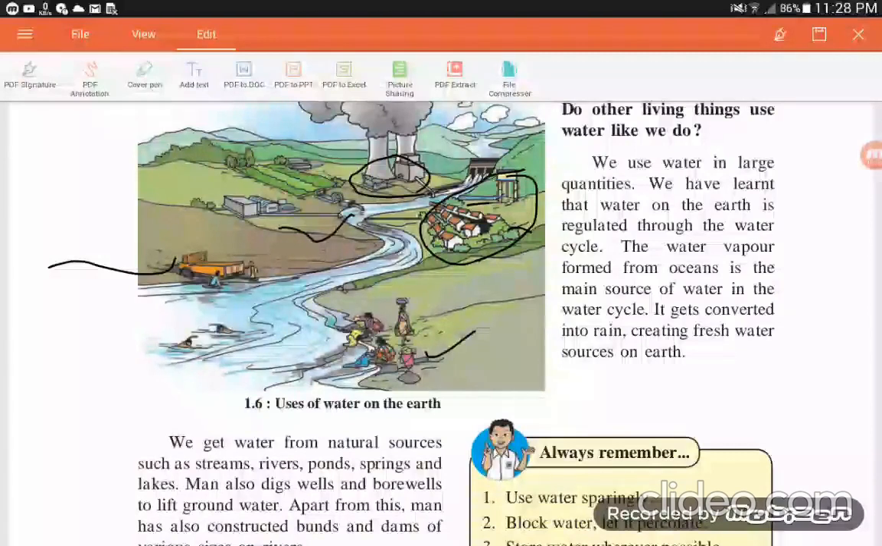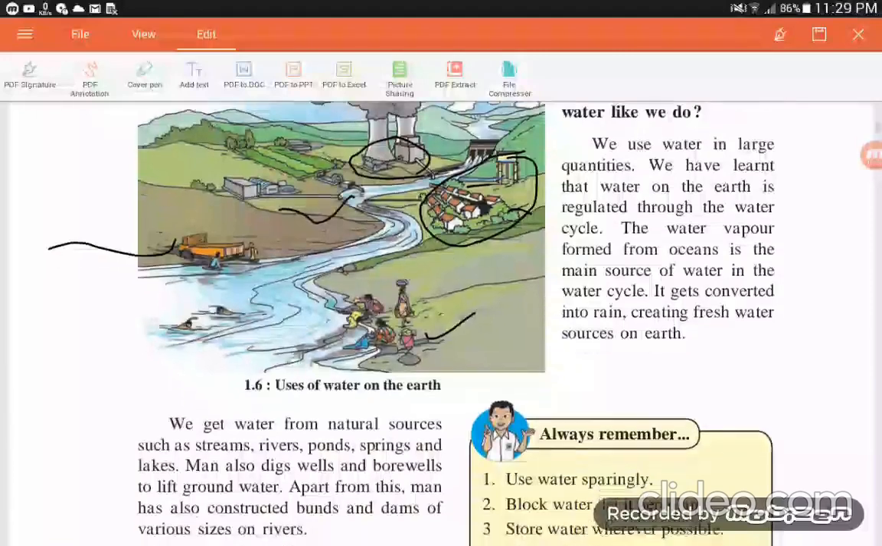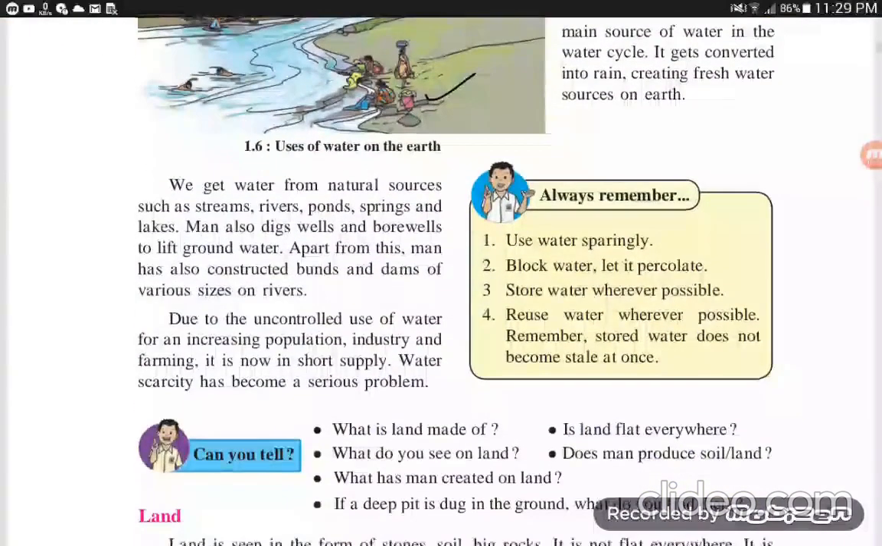We have learned that water on the earth is regulated through the water cycle. The water vapor formed from the ocean is the main source of water in the water cycle. It gets converted into rain, creating fresh water sources on the earth. We already studied this in the 5th standard, the water cycle. We get water from natural sources such as streams, rivers, ponds, springs and lakes. Man also digs wells and bore wells to lift ground water. Apart from this, man has also constructed bunds and dams of various sizes on rivers.